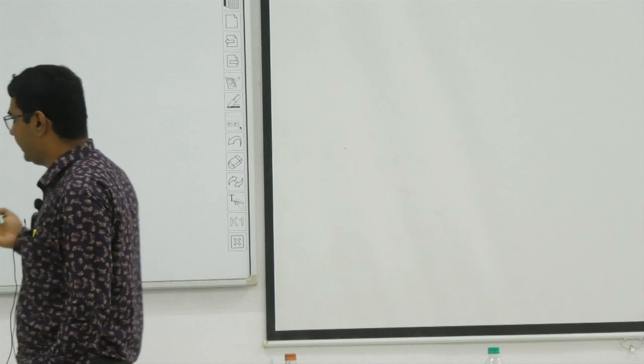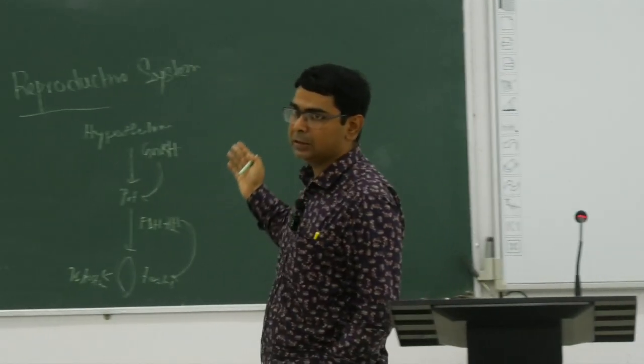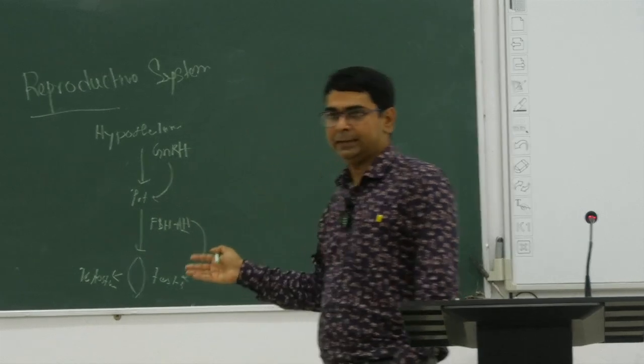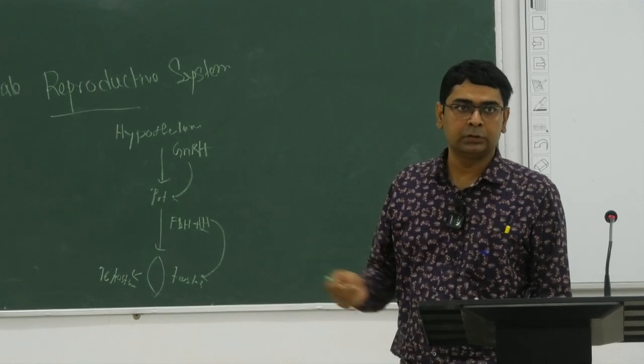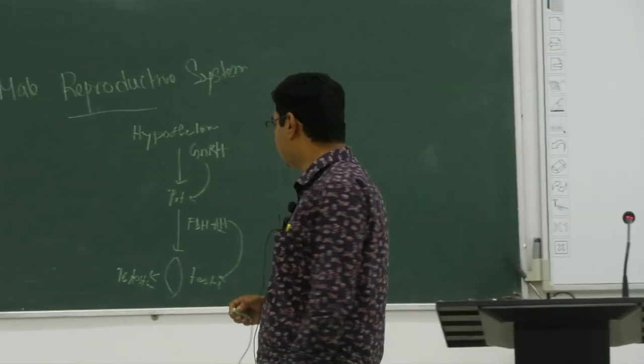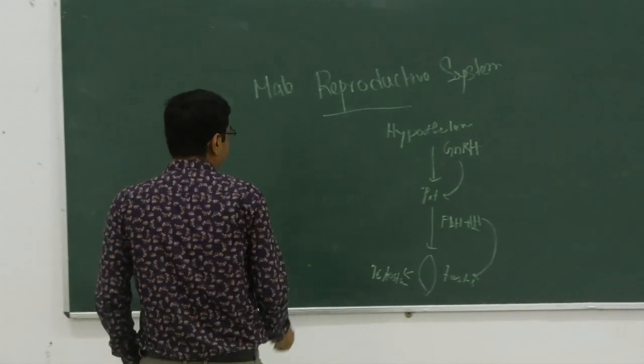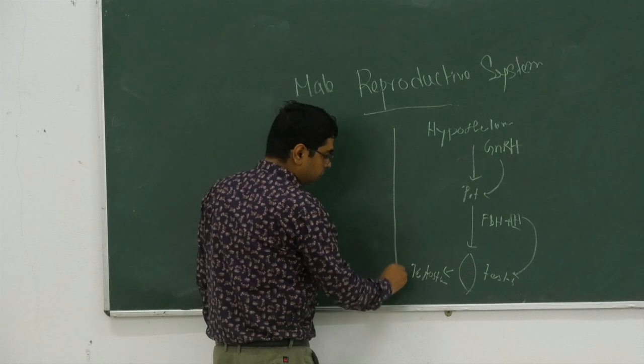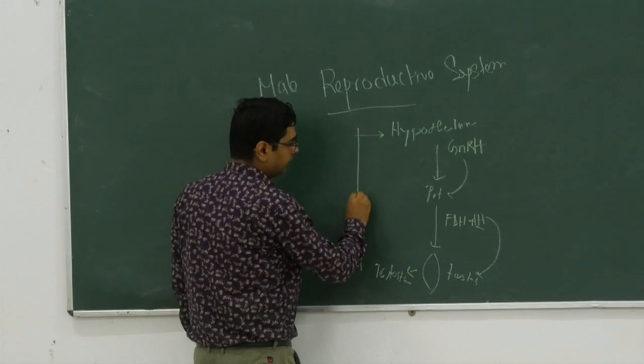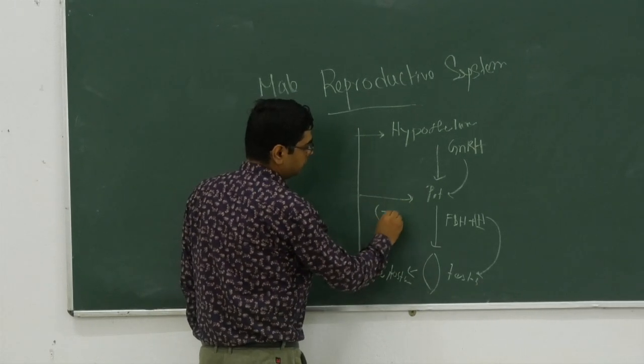From which part of the pituitary is it secreted? Anterior part, anterior pituitary. So from the anterior pituitary FSH and LH are secreted, and LH is the hormone that acts on the Leydig cell of the testis to produce the testosterone. Okay, and now the testosterone has a negative feedback in both the hypothalamus and the pituitary itself.